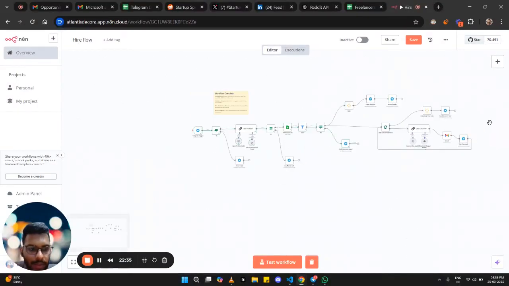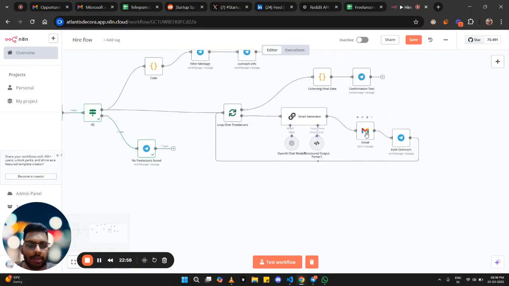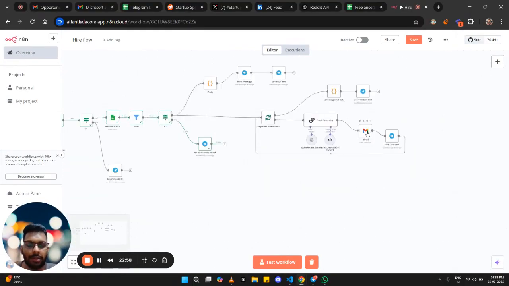As of now, this was all about it. We can enhance it by handling some of the edge cases in a better way, and we can also add a follow-up. Currently we are just sending the personalized mail to the freelancers.